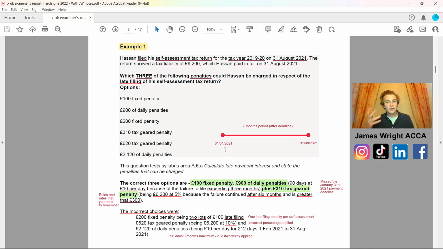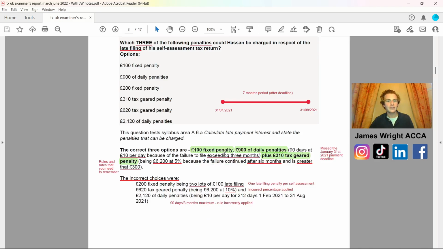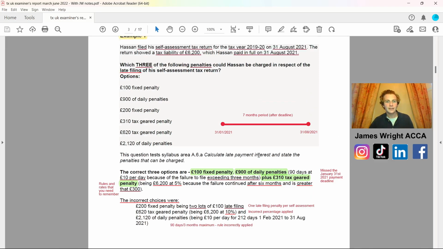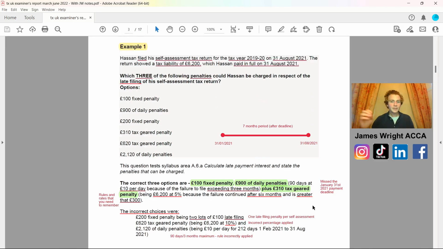So this is where we're going to have some other areas of interest that are going to be associated with this. So we got given 6 examples on here, but let me just scroll it down as to which ones were the correct answers. Well, the first one being a fixed penalty of £100 on here. Let's get it all on one screen actually. £100 fixed penalty for first of all missing the 31st of January deadline. So that's first of all on there.